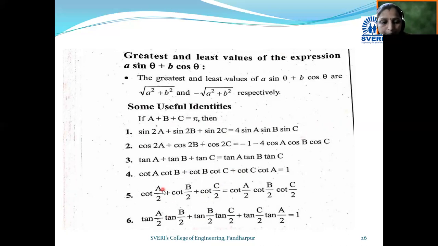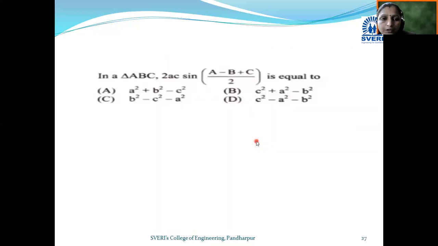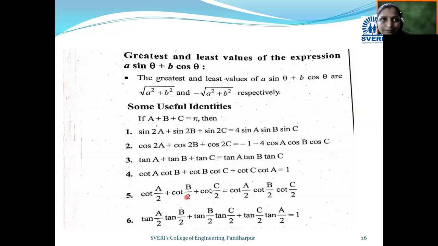In this way, these are some standard formulae which can be useful directly while solving the examples. These are sub multiple angle formulas, formula number 5 and 6 you can see, which are also helpful formulae. So here all the concepts behind the trigonometric ratios and formulas, all these points we covered.